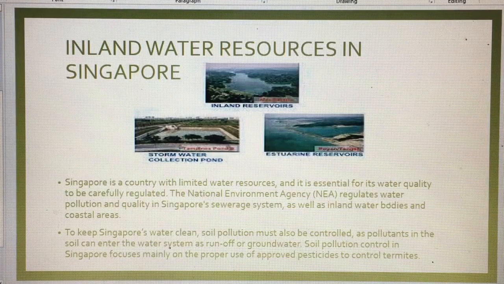The National Environment Agency, or the NEA, regulates water pollution and quality in Singapore's system as well as in inland water bodies and coastal areas. To keep Singapore's water clean, soil pollution must also be controlled as pollutants in the soil can enter the water system as runoff or groundwater.